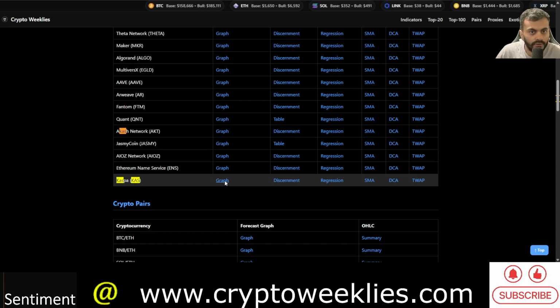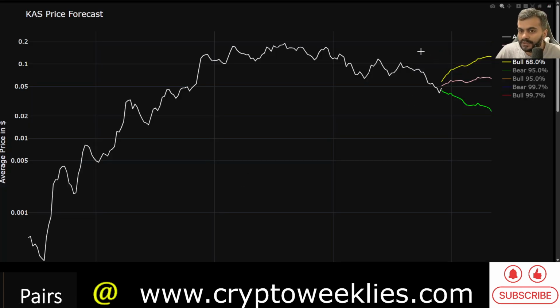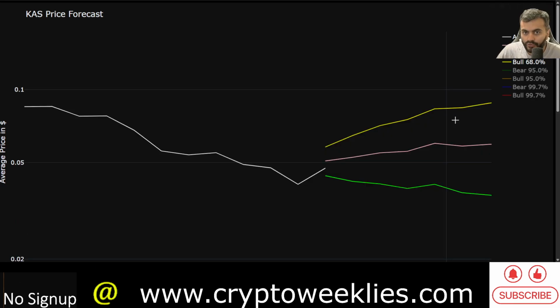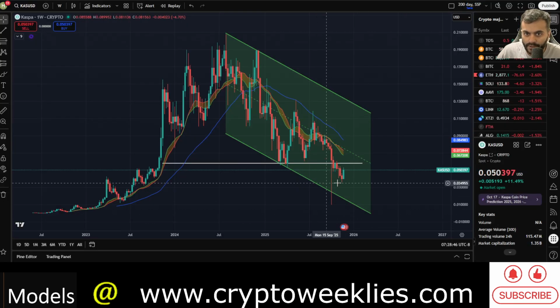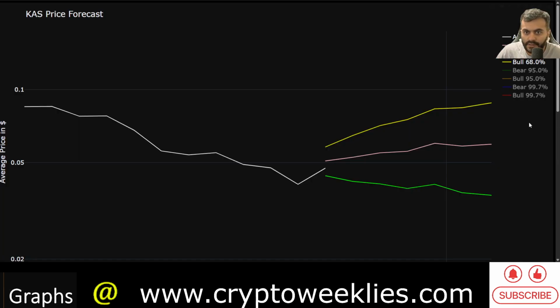So coming to the Kaspa machine learning based price analysis, just charts over here are available for all, no signups required. This is a seasonal ARIMA based prediction with confidence level, what the price action could be in a non-euphoria bull run over the next 2 months, between 5.7 cents. That's where the major area of resistance, this white line over here, is. And towards the end of the year, it's close to 8.3 cents.